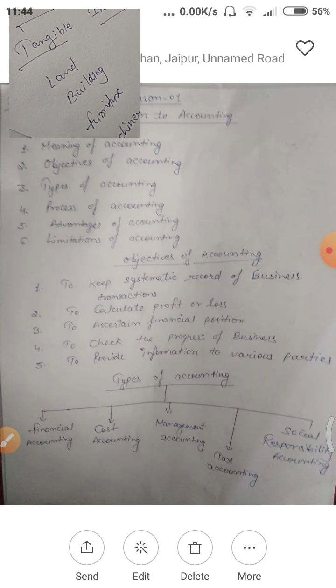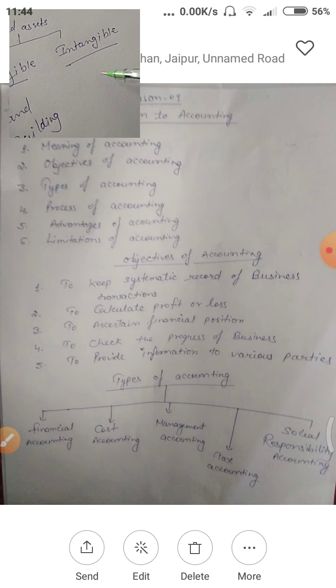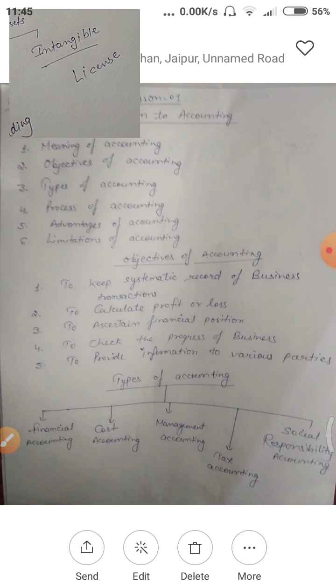They have a physical existence, but intangible assets cannot be seen or touched. Like in this, you can include a license. If you have any license, any patent, any trademark, any copyright, those things are not visible and cannot be touched.